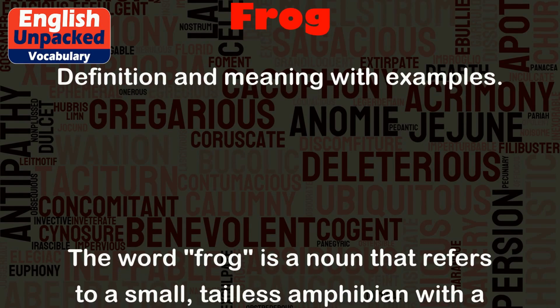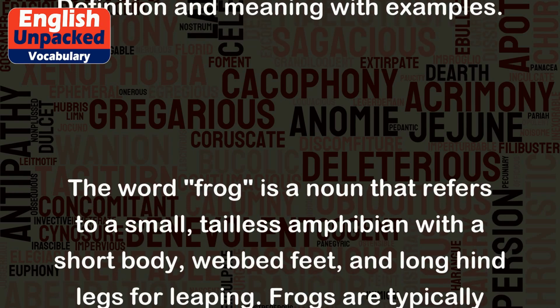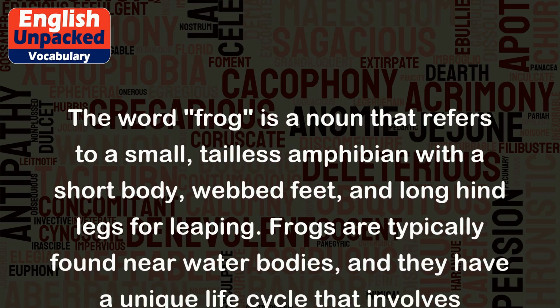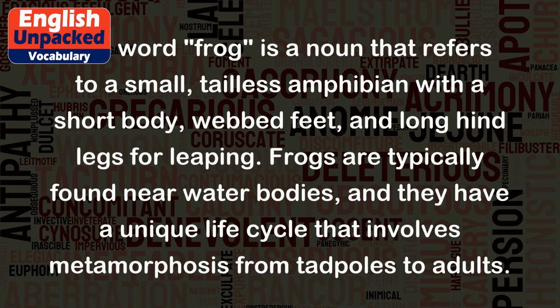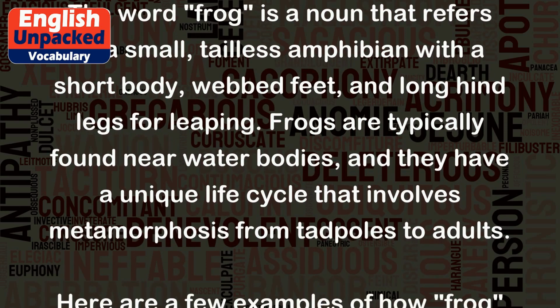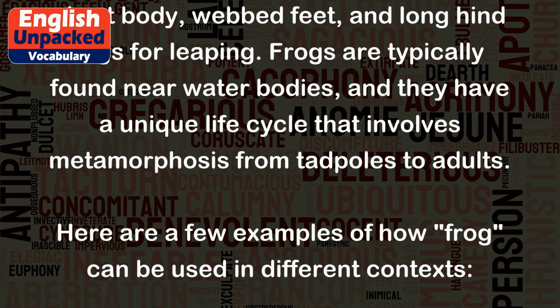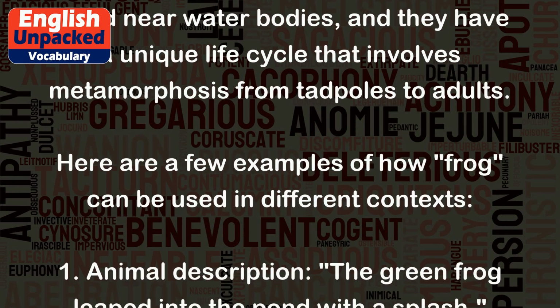The word frog is a noun that refers to a small, tailless amphibian with a short body, webbed feet, and long hind legs for leaping. Frogs are typically found near water bodies, and they have a unique life cycle that involves metamorphosis from tadpoles to adults. Here are a few examples of how frog can be used in different contexts.